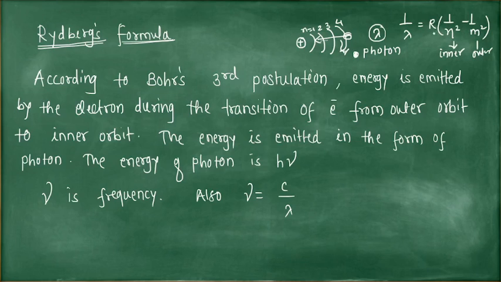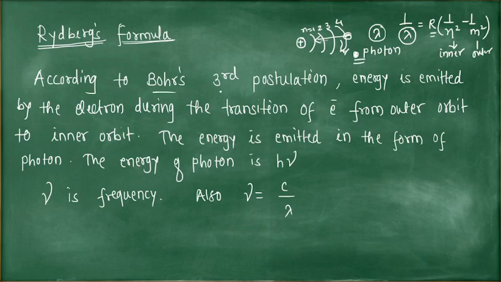From these two values and the constant R, which is given by Balmer, you can find lambda, that is the wavelength of the radiation or the photon. The same formula was derived by Rydberg and is called Rydberg's formula. So Rydberg's formula is similar to Balmer's empirical formula.